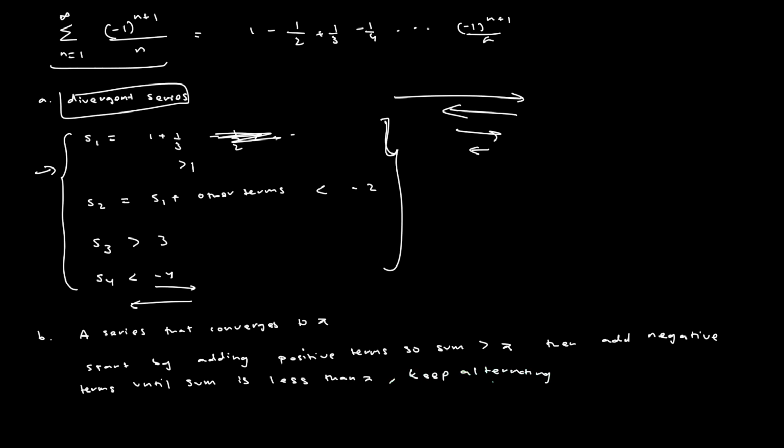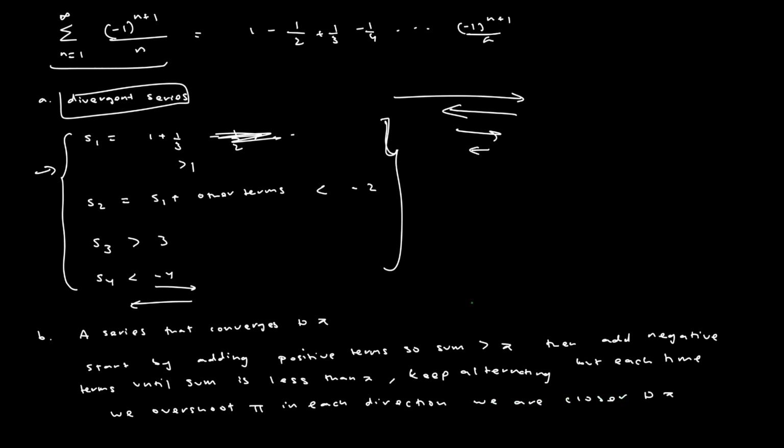So keep alternating, but each time we overshoot pi in each direction, we are closer to pi.